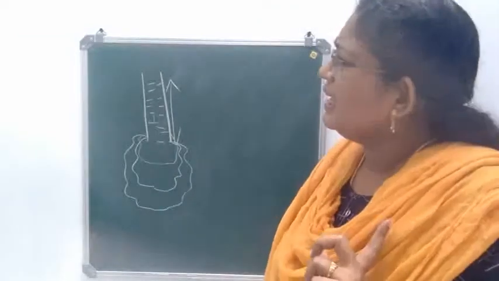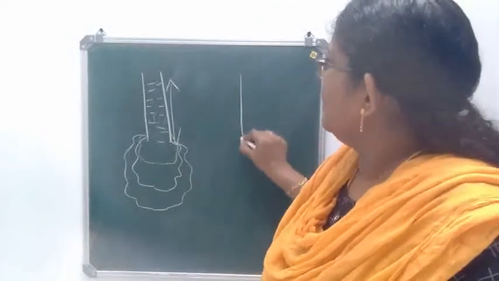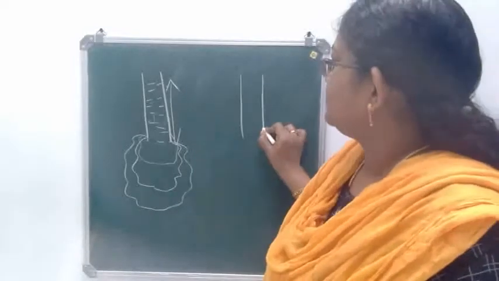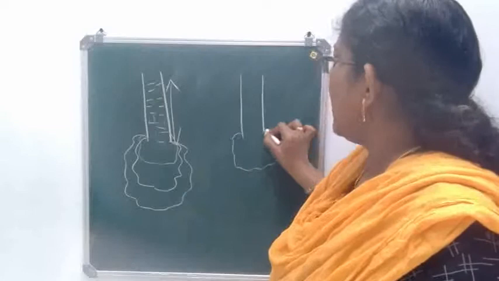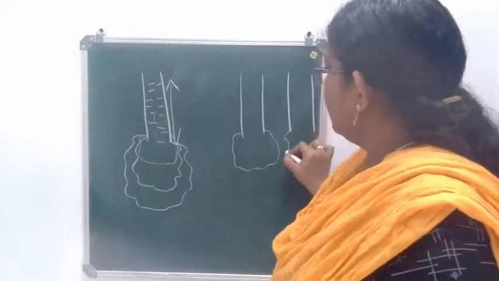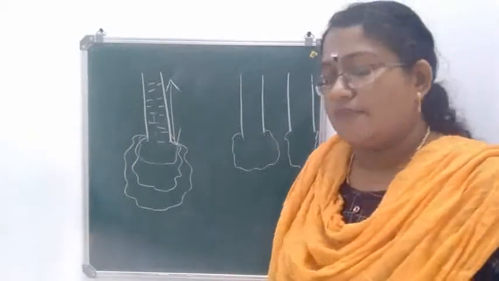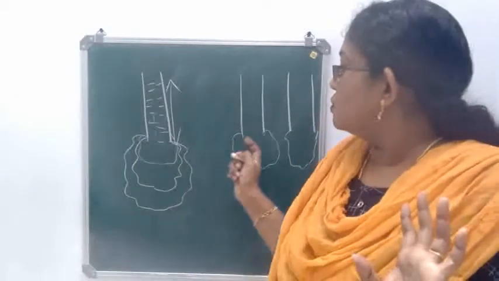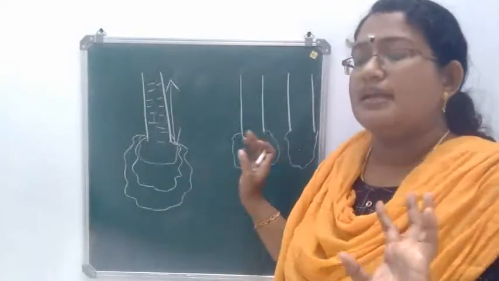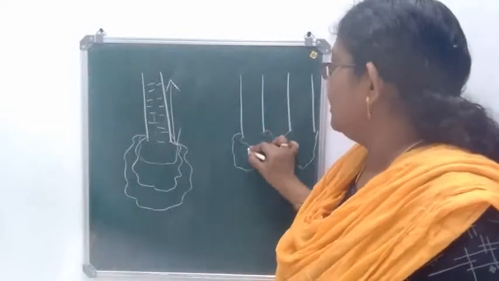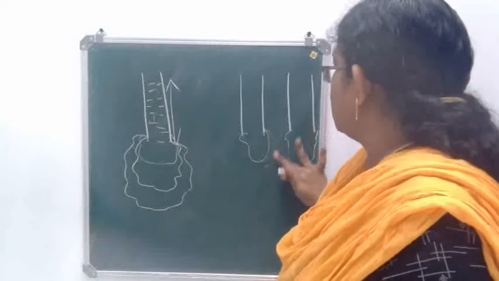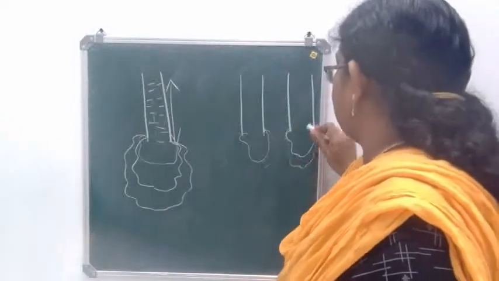Now, next one, again we are taking the glass tube. Now I am taking two identical glass tubes, and on one end I am fixing a balloon. So two identical glass tubes with two balloons. Both the balloons were deflated in the beginning. Deflated, that means no air is present. Two deflated balloons are there.